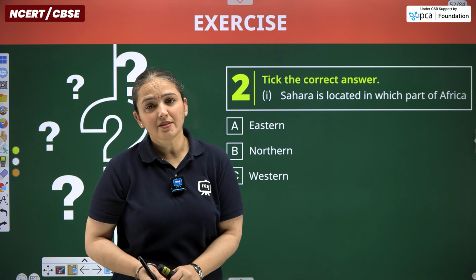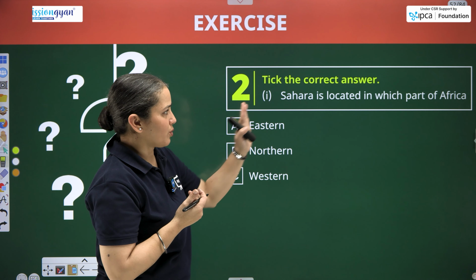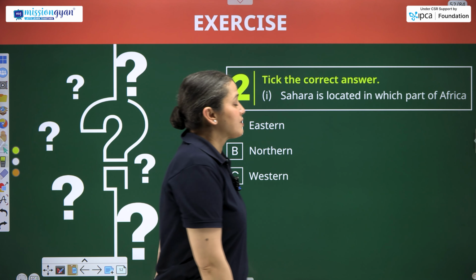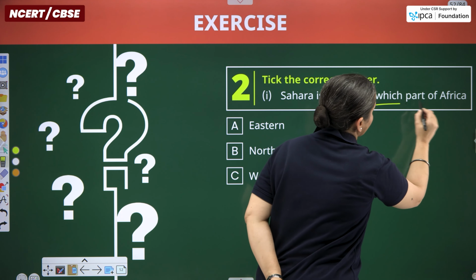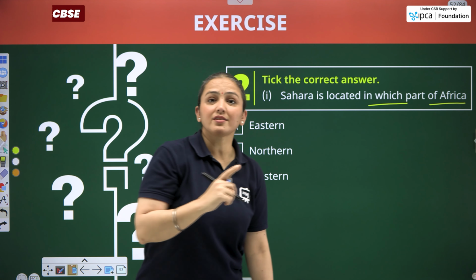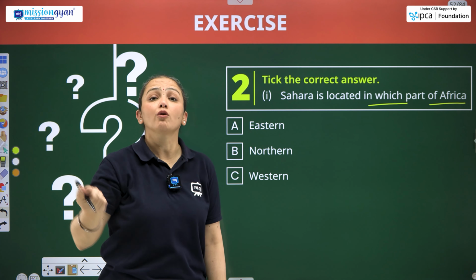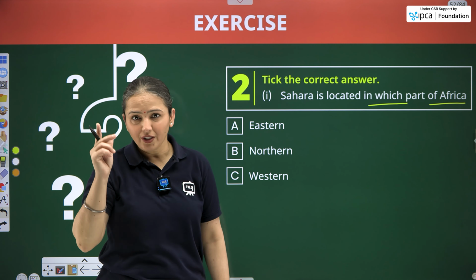Now tick the correct answers. Again, a form of MCQ question. So here is the first question. Sahara is located in which part of Africa? So within the question answers, the question was in which part of the world? So the continent was Africa.